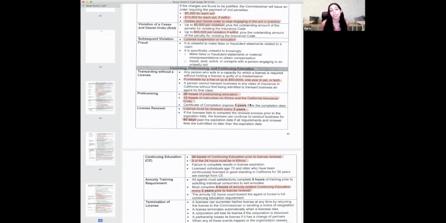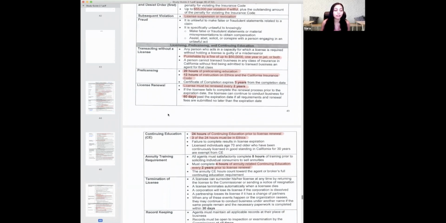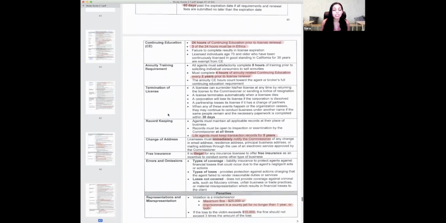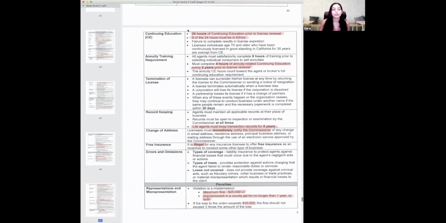And your certificate lasts 3 years. Renewal, license renewal. You need to renew your license every 2 years, okay? Renew your license every 2 years. Continuing education is 24 hours of continuing education. 3 of those hours must be in ethics.